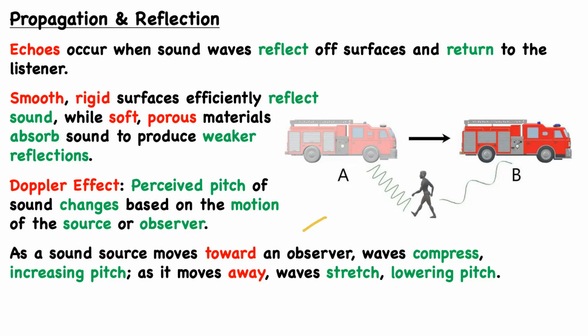So we have an example here of a fire truck initially driving towards an observer before then driving away from an observer. When it's driving towards the observer, again, those waves compress. The pitch goes up, and that will have an effect on how it sounds from the standpoint of the observer. But then obviously, again, as it moves away, that wave stretches, and the result is we get a lower pitch. Again, this is more akin to thunder, whereas the initial case is similar to our whistle example.